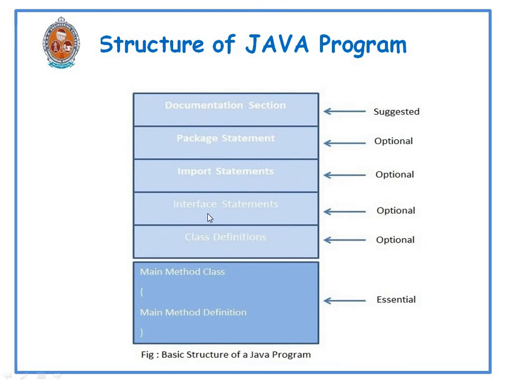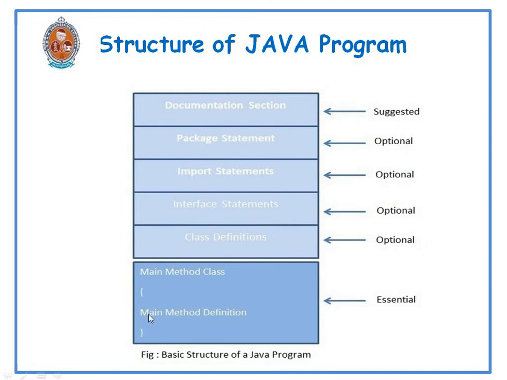After that we have interface statements. Interface is a kind of class. It is also a collection of variables and methods, but interface variables are final fields and interface methods are abstract methods. So interface statements are also optional. After that we have class definitions. A Java program may contain multiple class definitions. These classes are used to map the objects of real world problems. The class definition is also optional in the structure of a Java program.